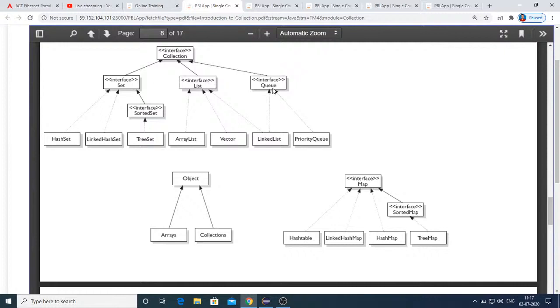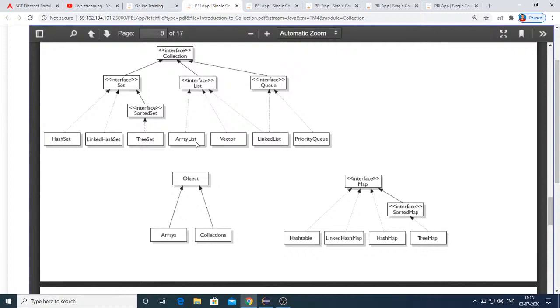These are the subclasses of collection, with the difference that in a list you can have duplicates, while a set will not allow duplicates. So something like that you have to remember. And further classifications also you can see with this diagram. I hope everyone can see the hierarchy here.